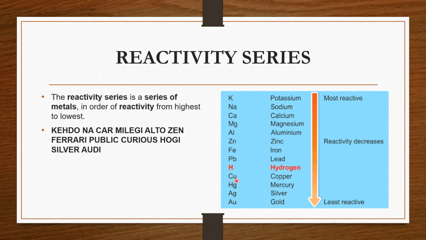Curious is Cu, copper. Hogi is Hg for mercury. The symbol of silver is Ag. Audi is Au. Like this, you can learn this reactivity series in an easy way, which will help you in chemistry to learn chemical reactions.